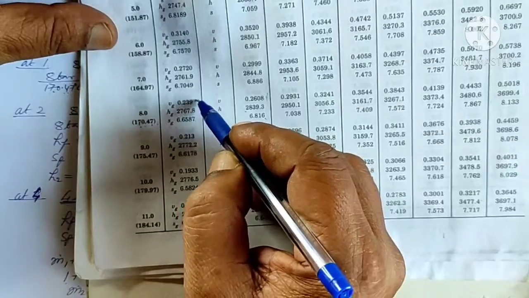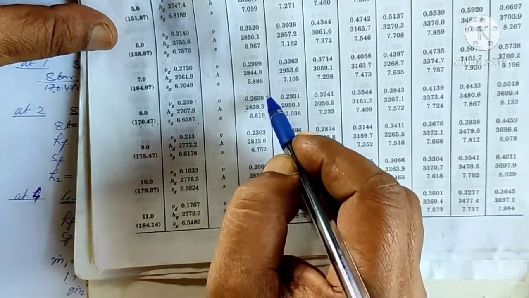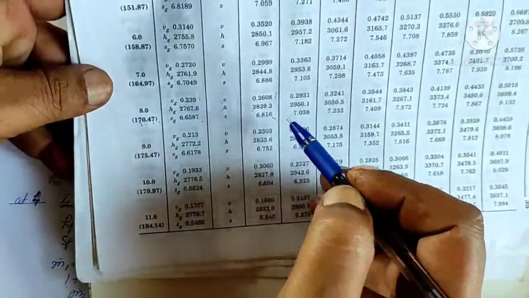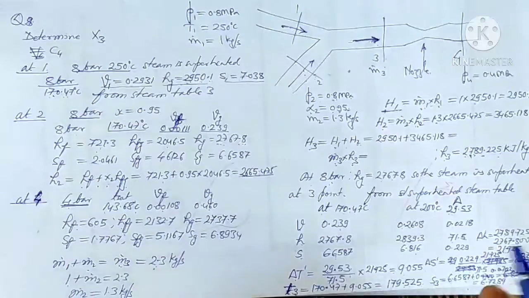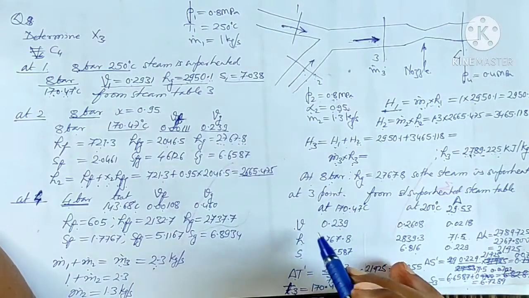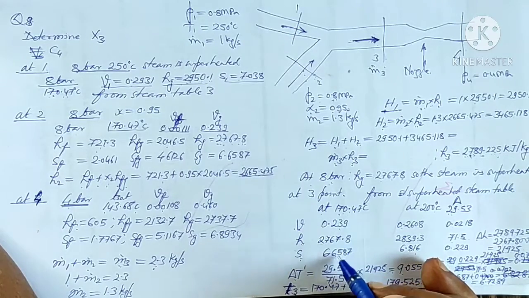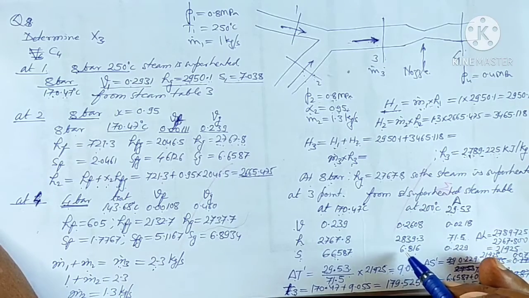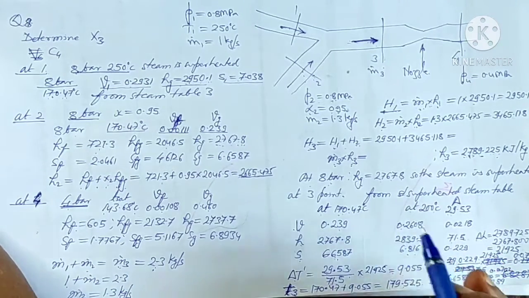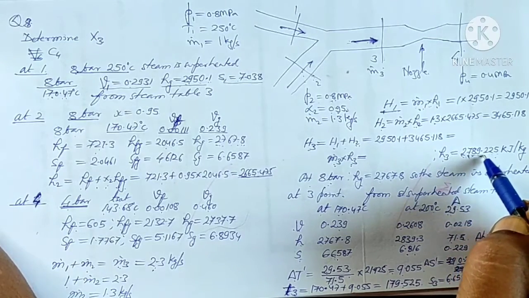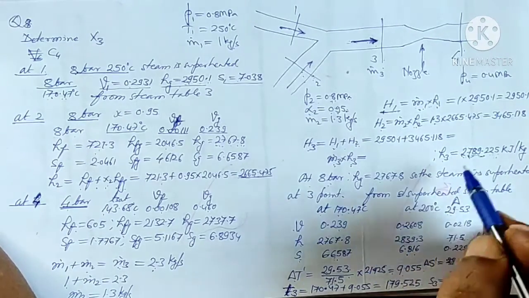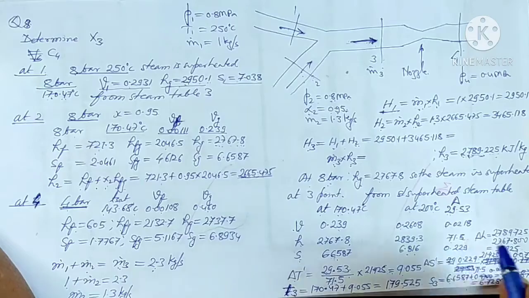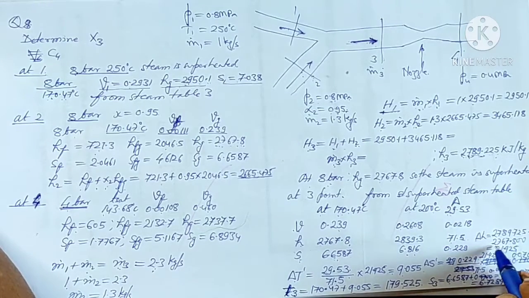So we will note down the enthalpy of the dry saturated steam and the enthalpy and entropy at 200 degree centigrade from this steam table. So this we had noted down here, the volume, enthalpy and entropy at saturation temperature and at 200 degree centigrade. Now we are interested to find out the temperature when the enthalpy is 2789. So what is the difference between 2789 and the initial enthalpy at 170.47, that is 2789 minus 2767,